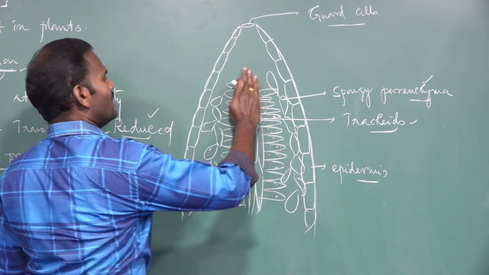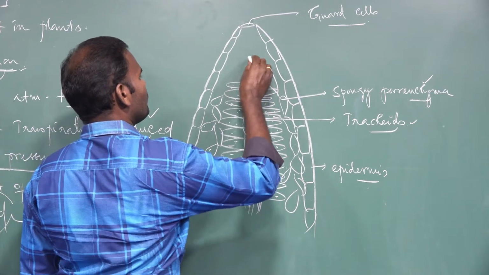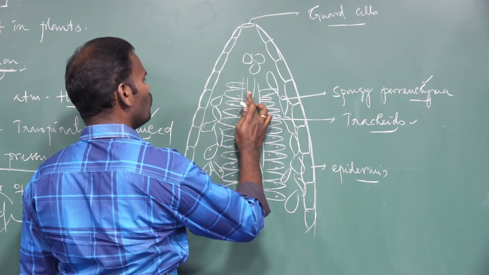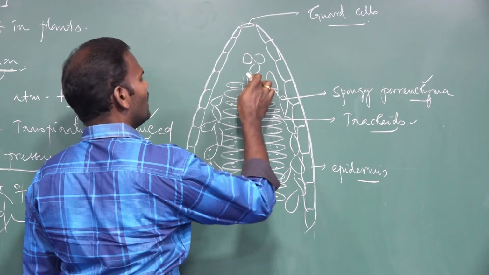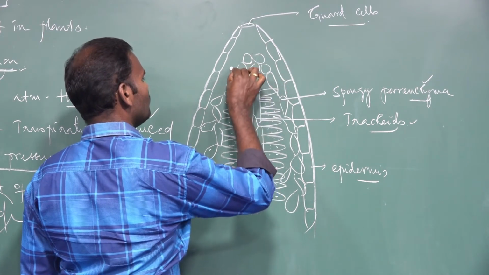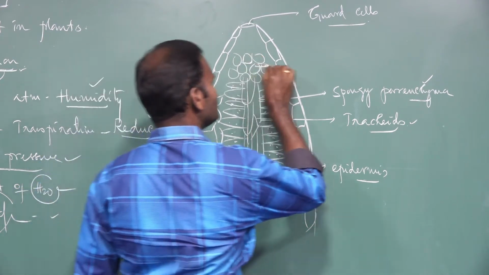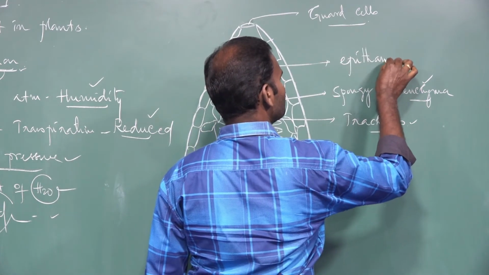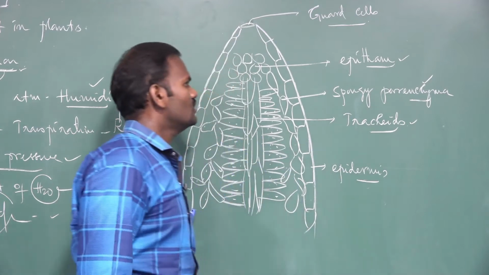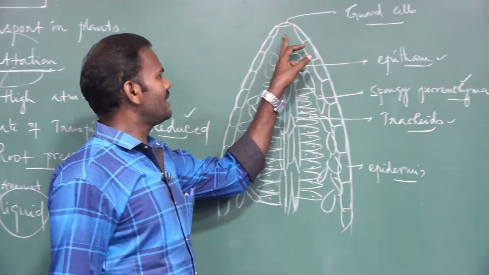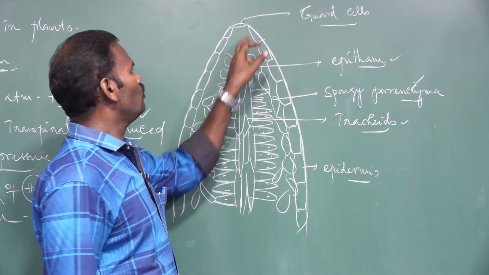See, there is a mass of cells present over the xylem and phloem. They are loosely arranged with intercellular spaces. These are called epithem cells. So once again, remember, guttation takes place through a minute opening.